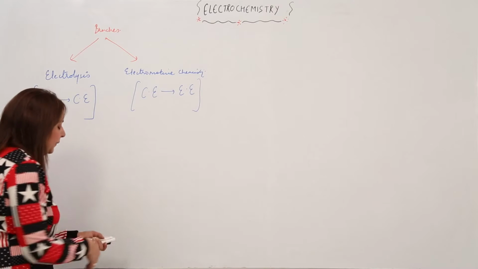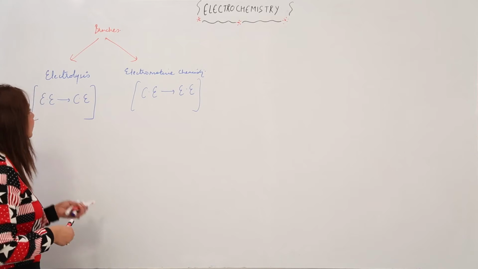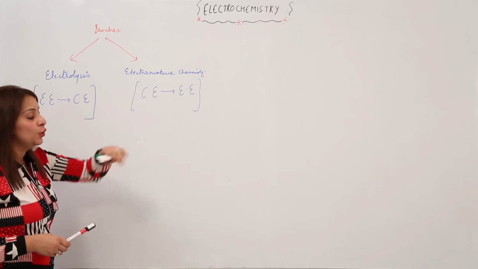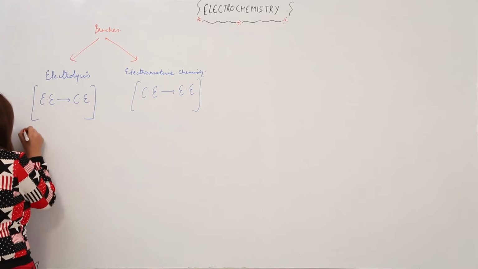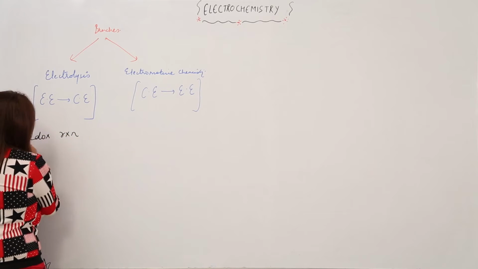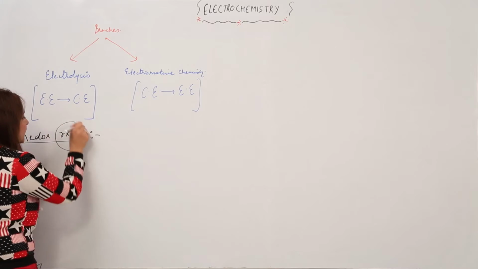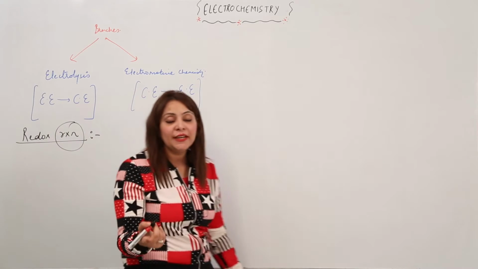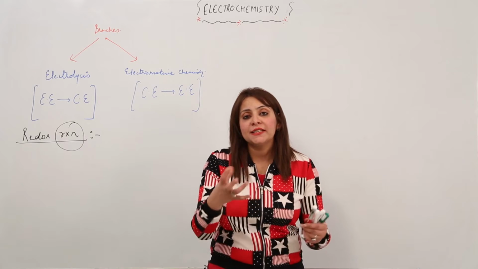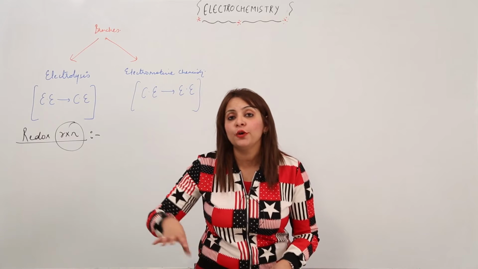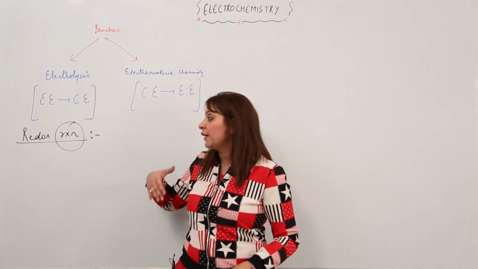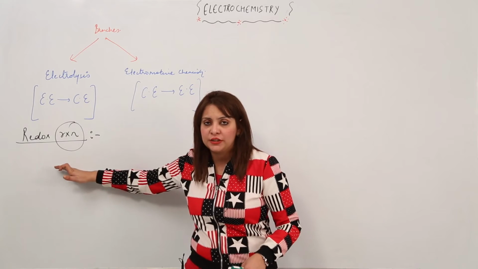So, coming to the main point which we were discussing, the branches are electrolysis and electromotive chemistry. As I told you, we need to know the redox reaction first. Now, what is a redox reaction? As the name suggests, it is obviously a reaction, a type of chemical reaction. You know what a chemical reaction is, in which some substances react, that means the reactants react to form a new substance, that is the product. So the redox reaction is an example of a type of chemical reaction.